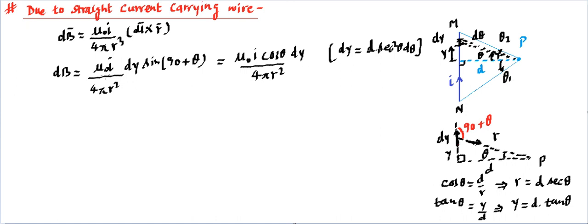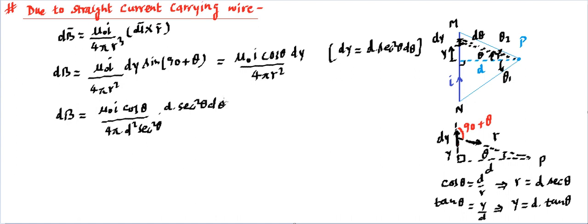So now we can write what this dB magnitude is going to be, because of this finite straight wire. It is going to be mu naught I cos theta divided by 4 pi r square, which is equal to d square sec square theta, into dy, which is d into sec square theta d theta.